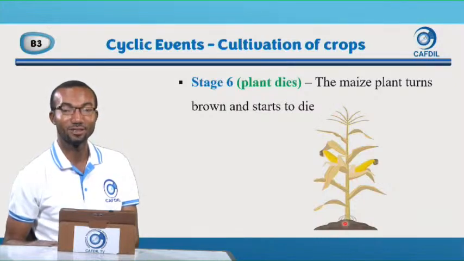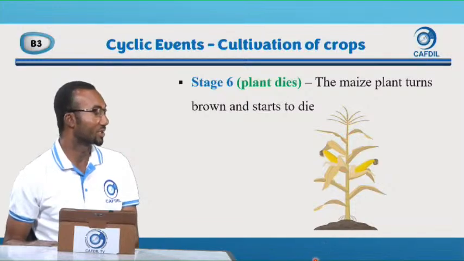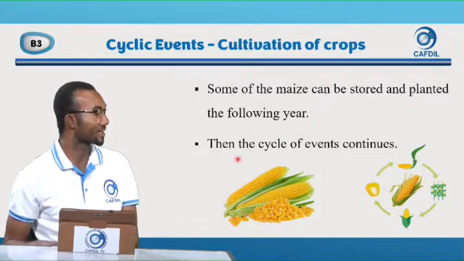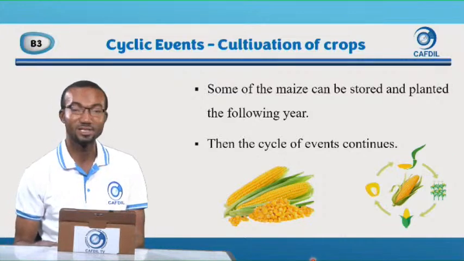It is coming to the end of the cycle. So it turns brown and it begins to die. And then some of the maize can be stored and planted the following year, and the cycle of events continues.